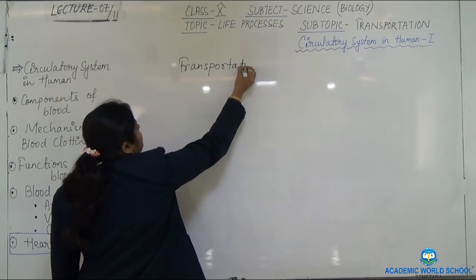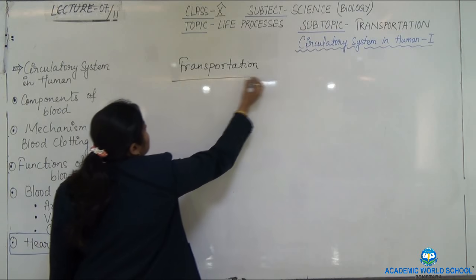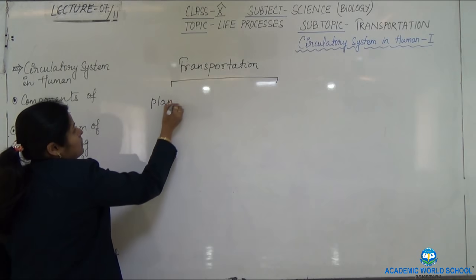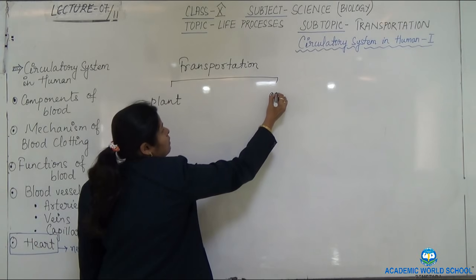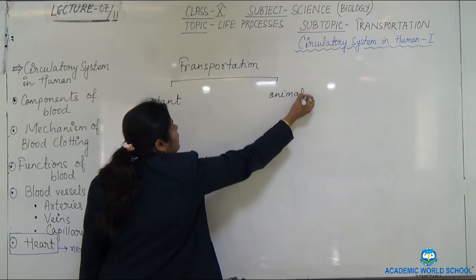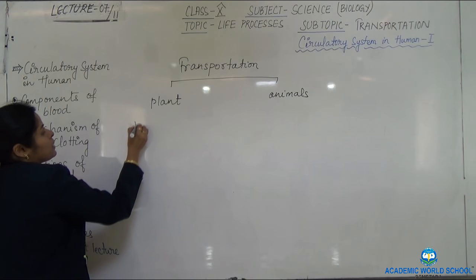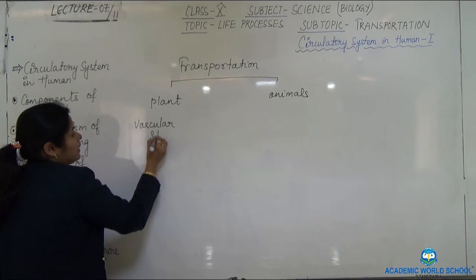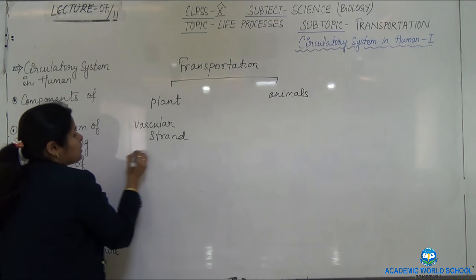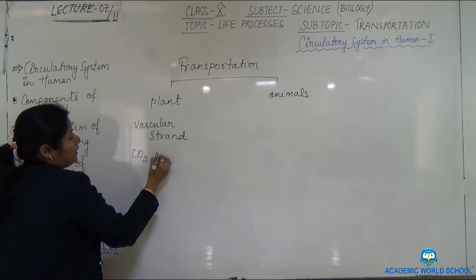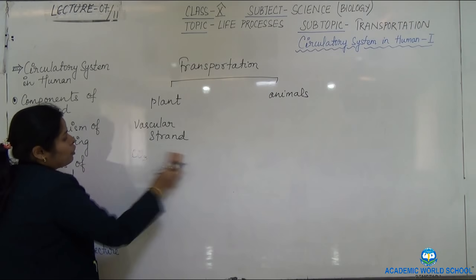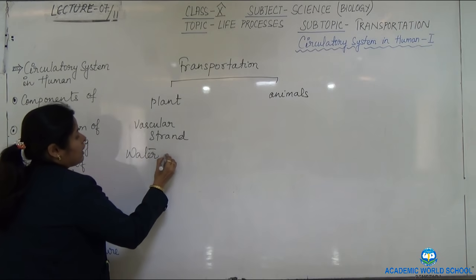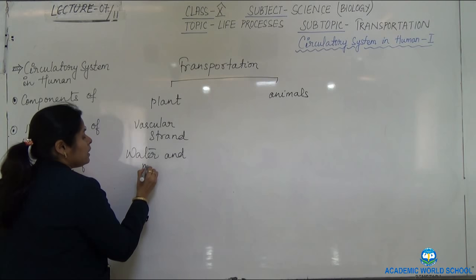In transportation we understand from both plants and animals. In plants, vascular bundle or vascular strand is responsible, which transports water and minerals.